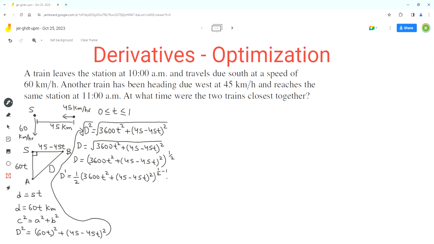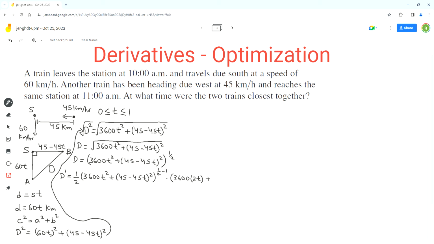We'll start with the derivative of the first term, 3600 t squared. 3600 is the coefficient, so it will stay the same, and the derivative of t squared is 2t. And then plus the derivative of the second term. We'll have to use the chain rule again, because there is an inner function 45 minus 45t and the outer function is the exponential function with the exponent 2.